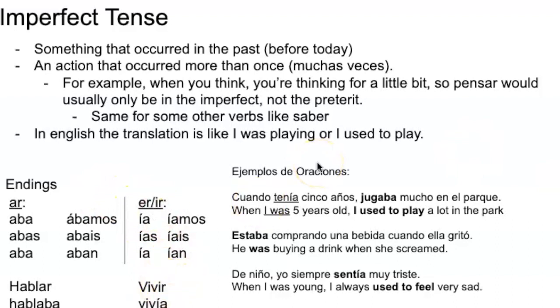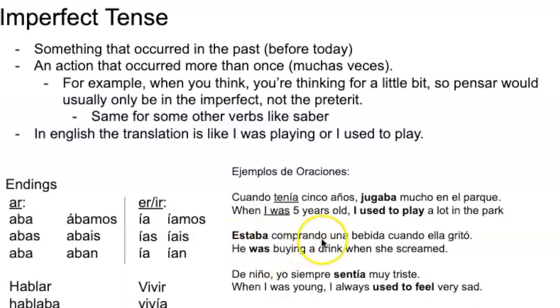Okay, so here's some example sentences. "Cuando tenía cinco años, jugaba mucho en el parque." So when I was, you have tener, take away the ER and add ía, because it's yo, tenía cinco años. Jugaba mucho en el parque. And then obviously jugar, take away the AR, and because it's yo, jugaba.